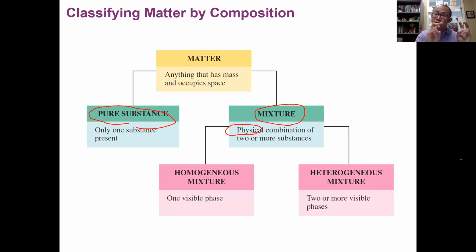Okay, mixture, single substance, pure substance. Two or more substances that can be physically combined together make a mixture. Now, first, let's take a look at mixture. Of course, we're going to focus on pure substance later, but first, let's take a look at mixture.